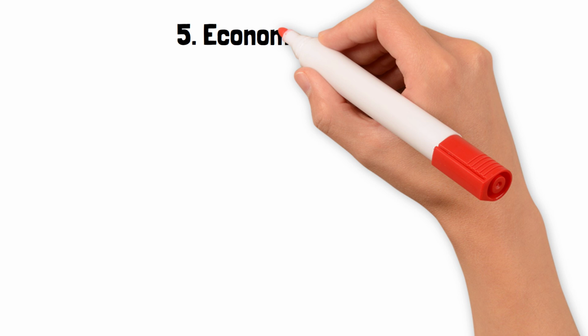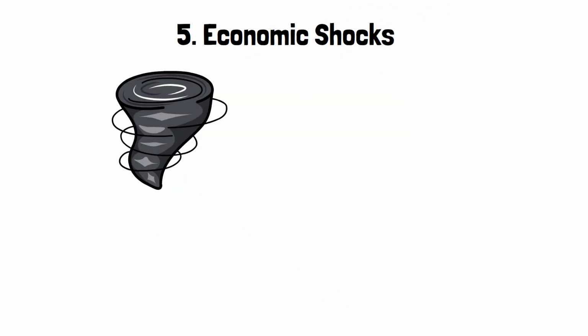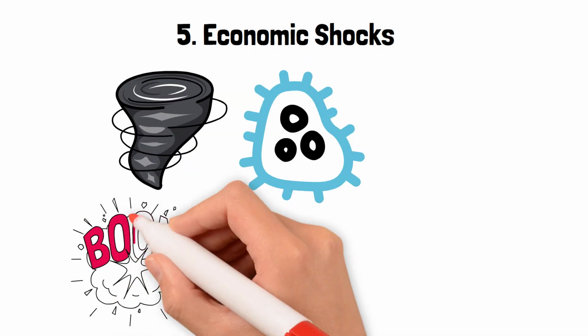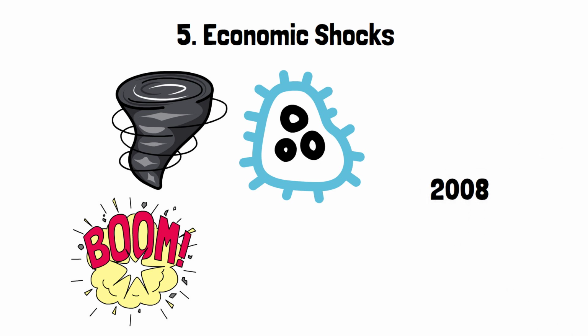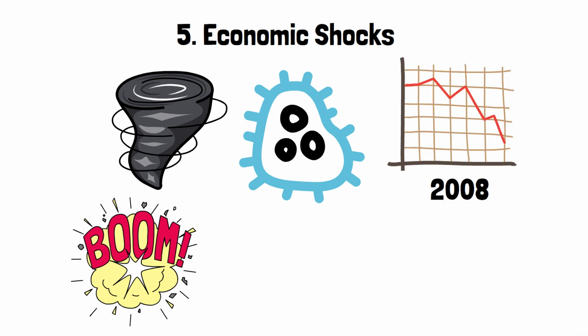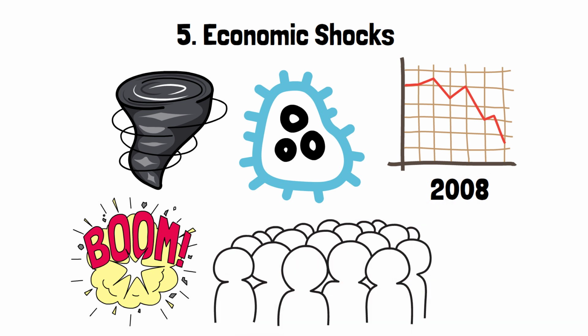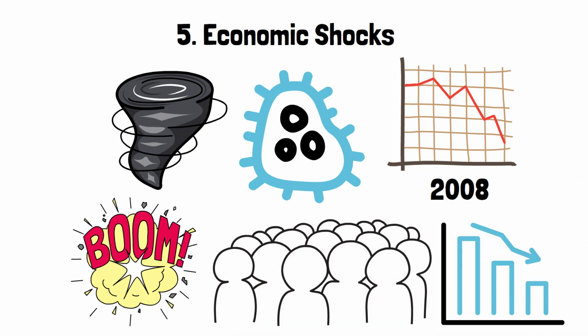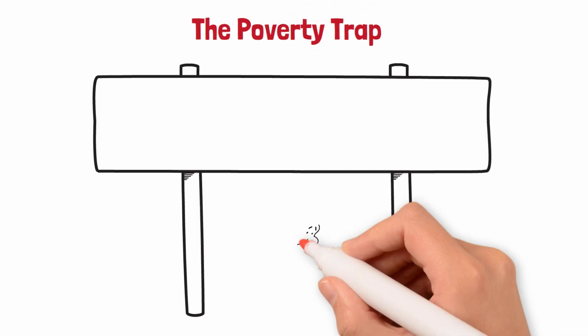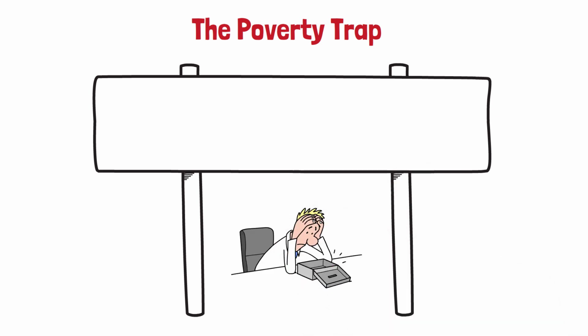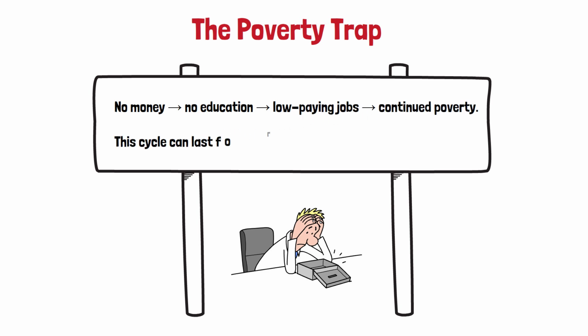5. Economic shocks. Natural disasters, pandemics, or conflicts that destroy livelihoods. Example, the 2008 global financial crisis pushed millions back into poverty due to job losses and reduced incomes. The poverty trap. Once in poverty, it's often hard to escape. No money, no education, low-paying jobs, continued poverty. This cycle can last for generations without intervention.